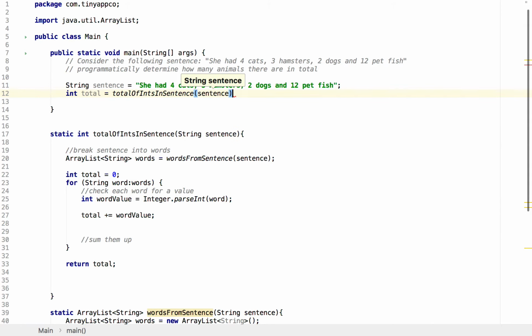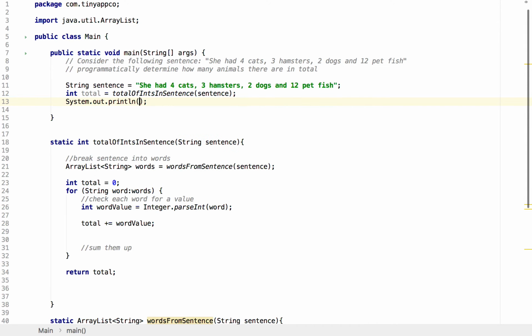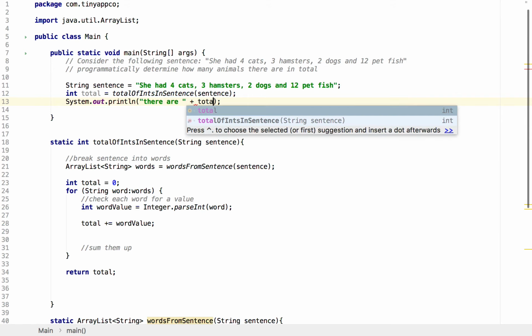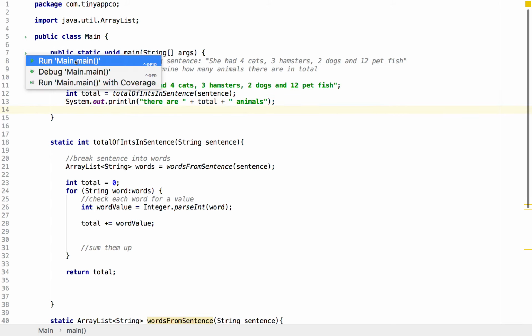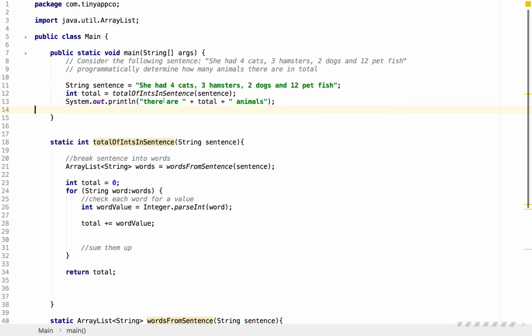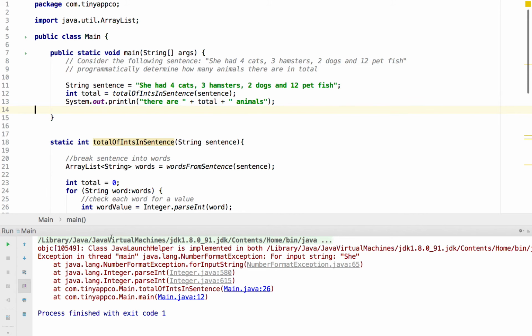We could have typed the string literal in there, and we'll just print that out. Now if we run it, we will see what happens. And we're getting an exception.